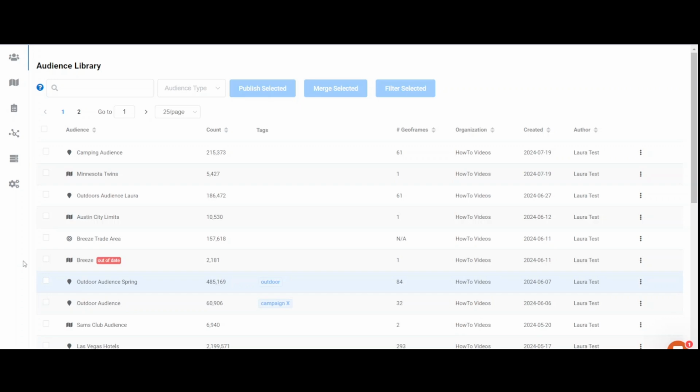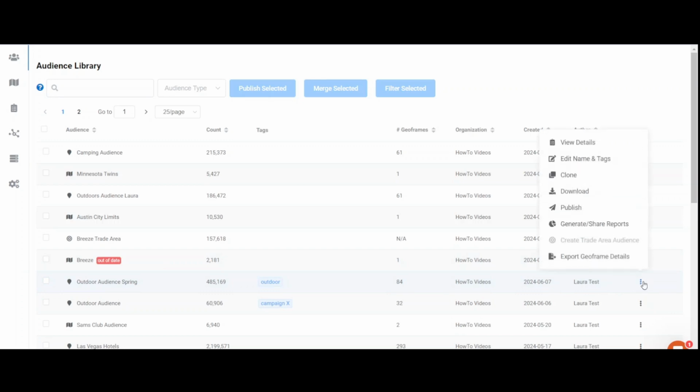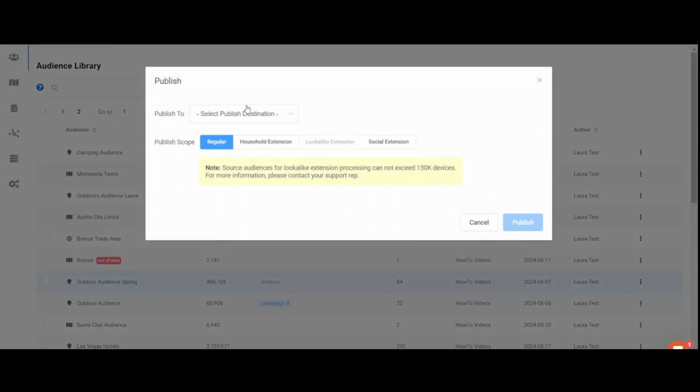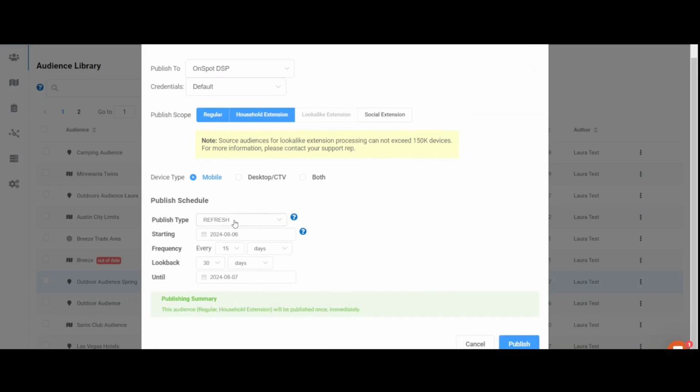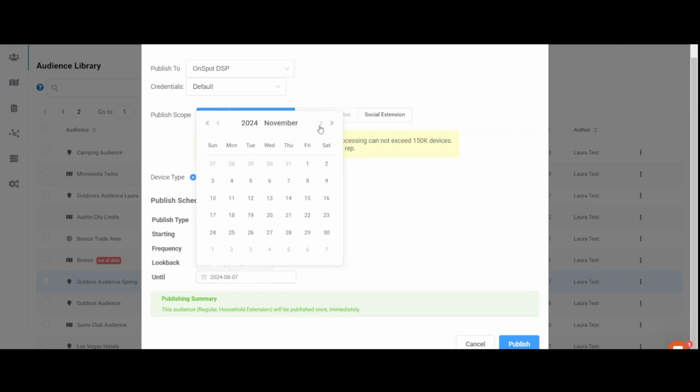To use this feature, select your Geoframe-based audience and click Publish. Choose your destination, any extensions that you'd like. Publish type will be refresh, and set your frequency of update. Here you can set your start and your end date.